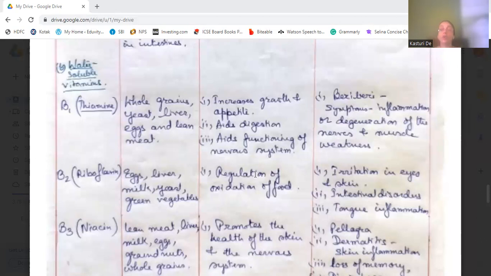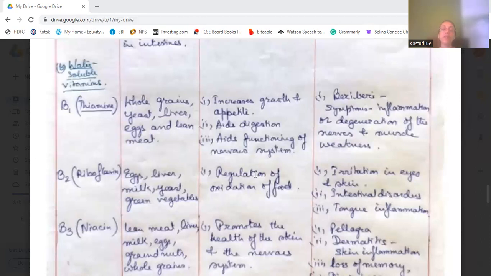Now, B2 is known chemically as riboflavin, found in eggs, liver, milk, yeast, and green vegetables, and helps in regulation of the oxidation of food. Food oxidation is regulated by vitamin B2. Deficiency disease of B2 leads to irritation in the eyes and skin, intestinal disorders, and tongue inflammation.